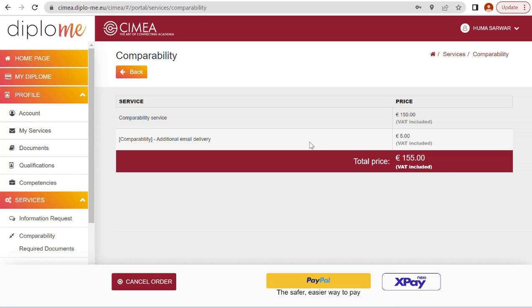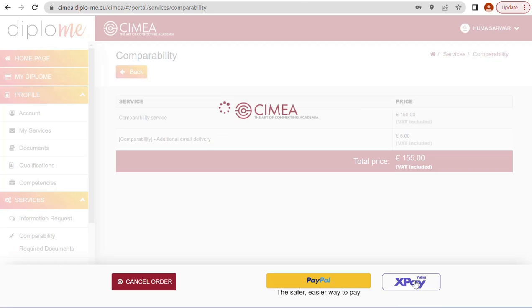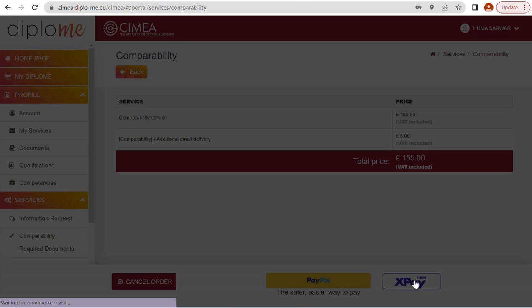Go to payment services. Okay, how do you want to pay this amount? The safer and easiest way to pay, it's up to you if you want to pay via PayPal or XPay. Click on XPay if you want to pay via XPay.